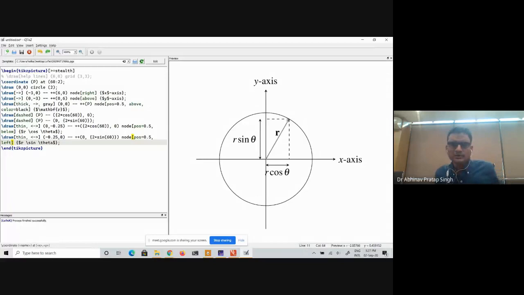But as Yogesh has pointed out, you can actually rotate all this text and everything which you are placing inside the node. But for the time being, let us keep it simple. Okay, so I think I have run out of time for the time being. So shall we have some break, or you want to continue? You want to finish this figure? Okay, so let us take 5-10 minutes maybe.